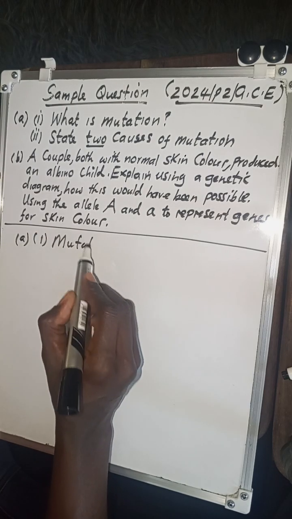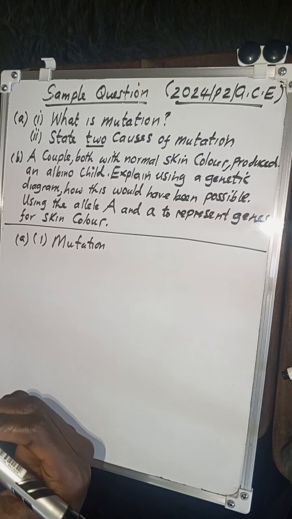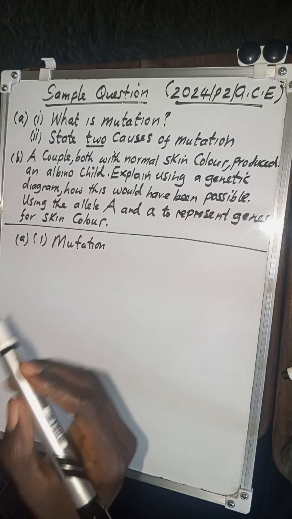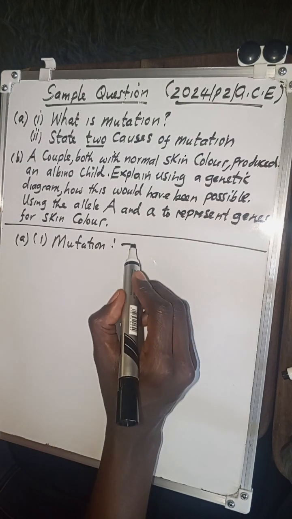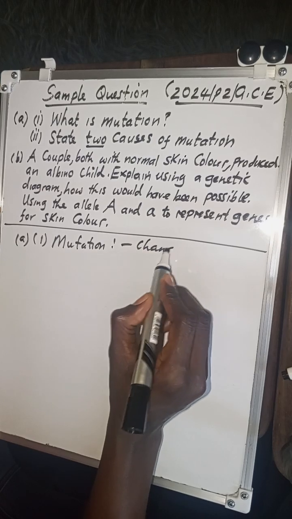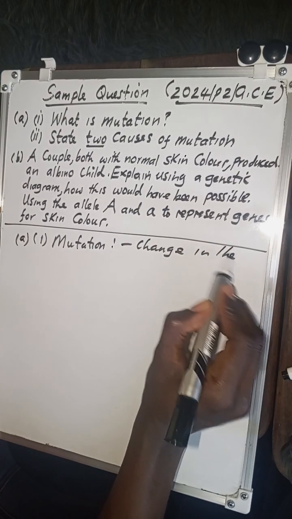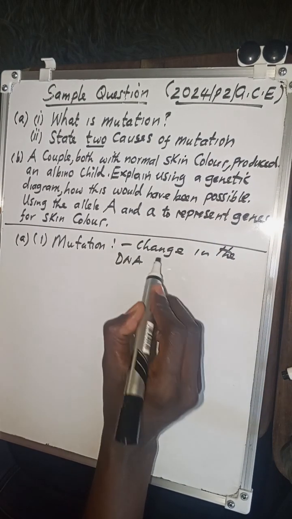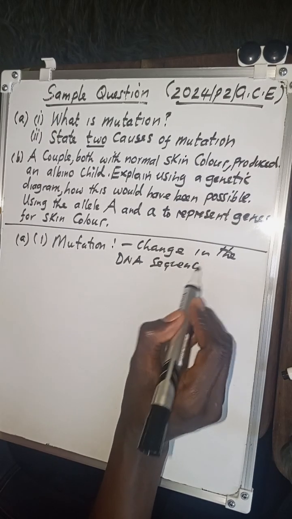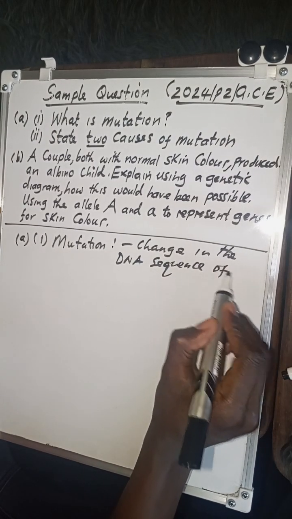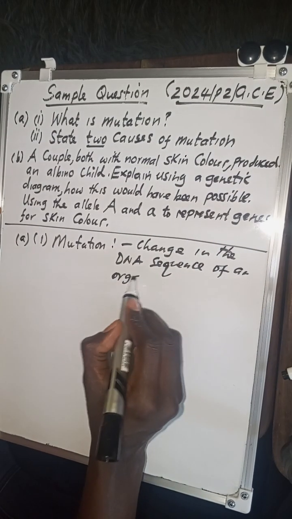Yeah, so we say that if you want, you can define mutation as a change in the DNA sequence of an organism. So you can simply say, change in the DNA sequence of an organism.